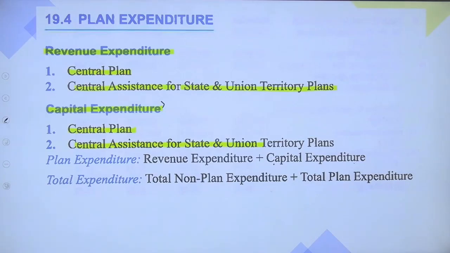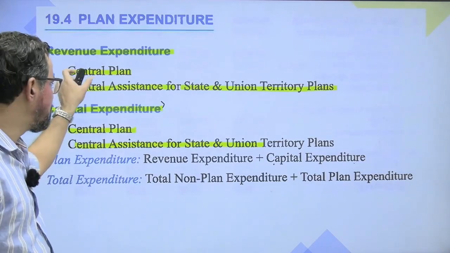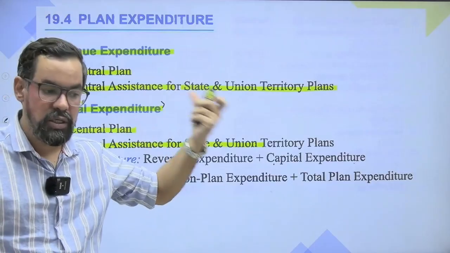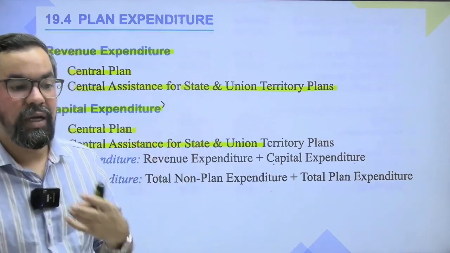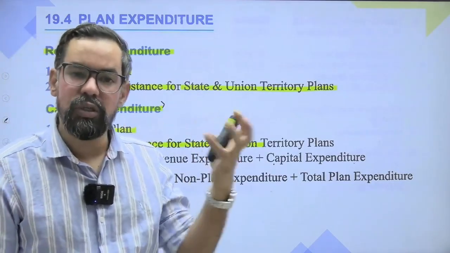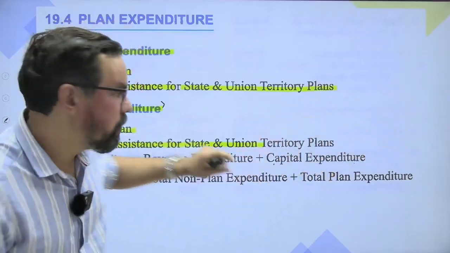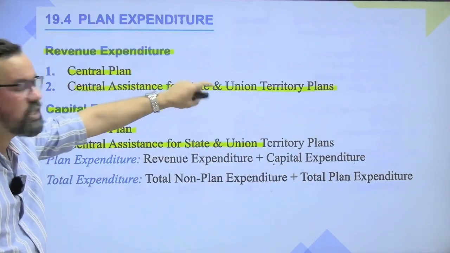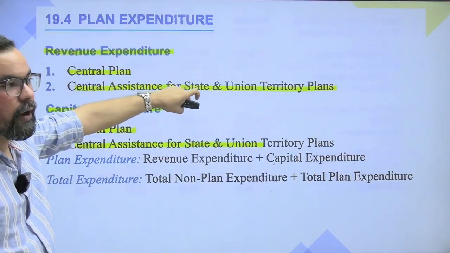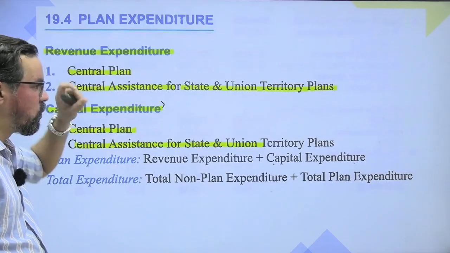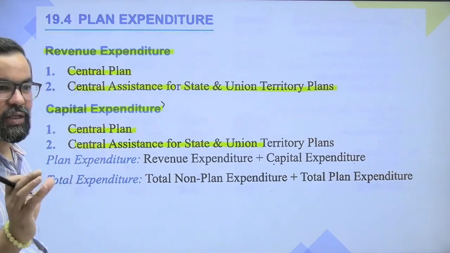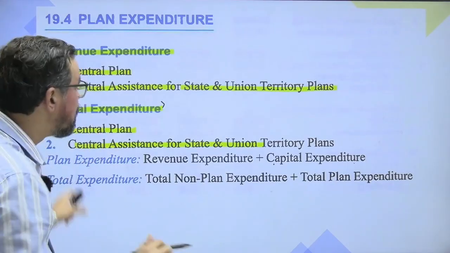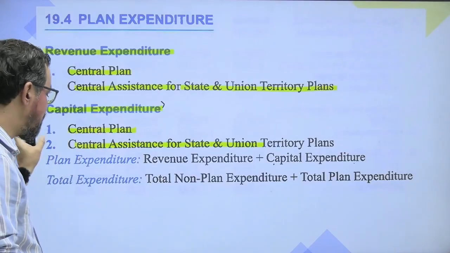The central plan generally includes expenditures where the government comes up with different schemes, mostly for the long term period. Central assistance for state and UT is known as planning commission, or there is one finance commission, sorry. Okay, so that is the one which generally comes under this.